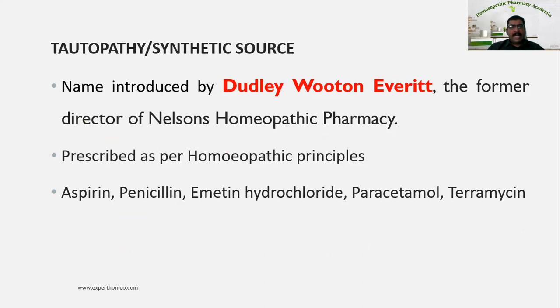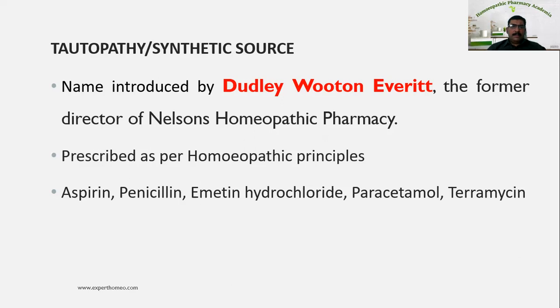For example, aspirin, penicillin, emetine hydrochloride, paracetamol, terramycin, etc. One thing to remember is these medicines are not used in their original state, but should be potentized according to homeopathic principles or method. Then they should be used to antidote the adverse drug reactions caused by these modern medicines.